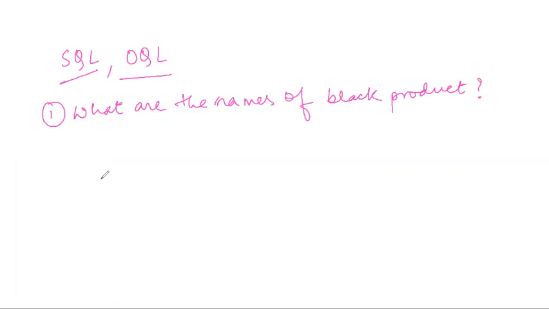And suppose I have a table like this, where I will have product number, then I will have name, then I will have color.